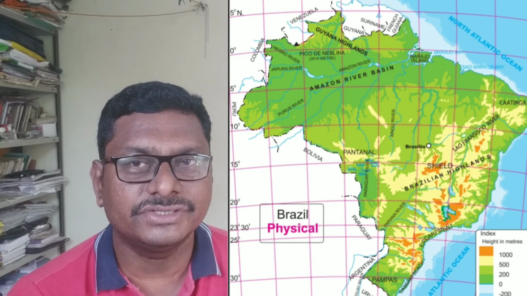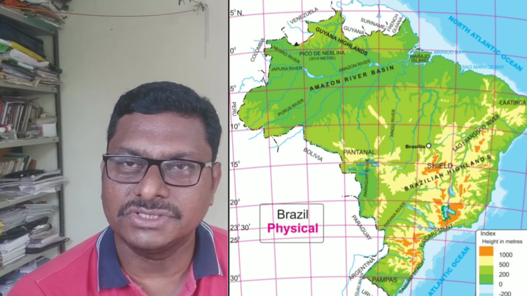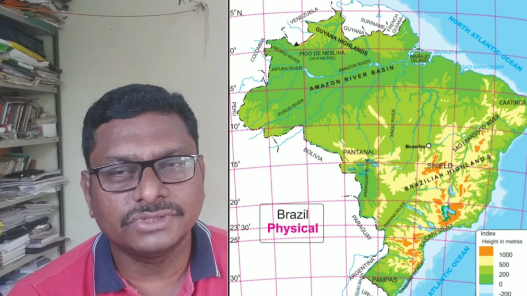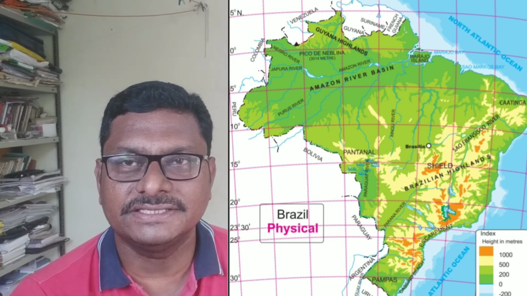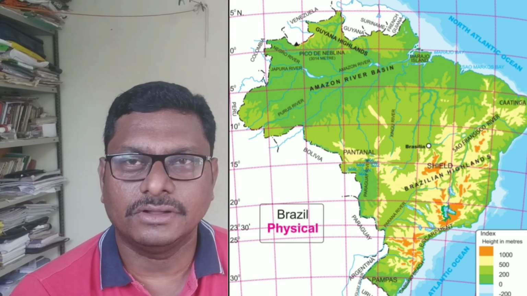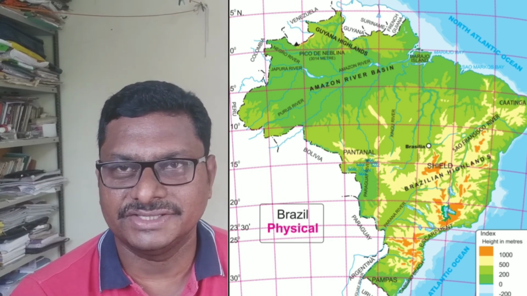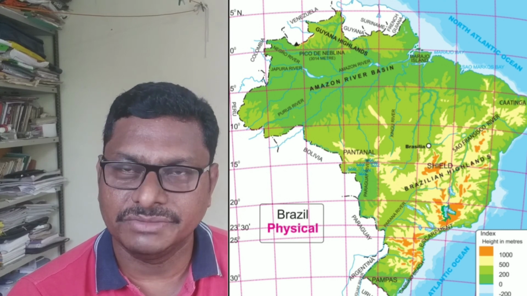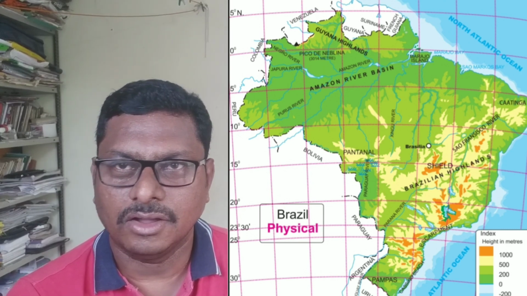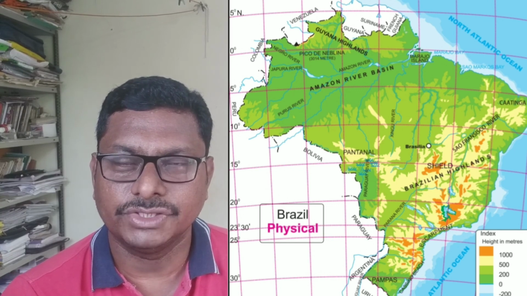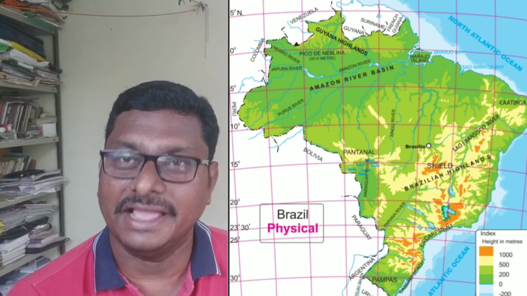The general elevation of the Brazilian Highlands is approximately 700 to 1000 meters, and towards the east it increases to more than 1000 meters. This is a very important part of Brazilian physiography.